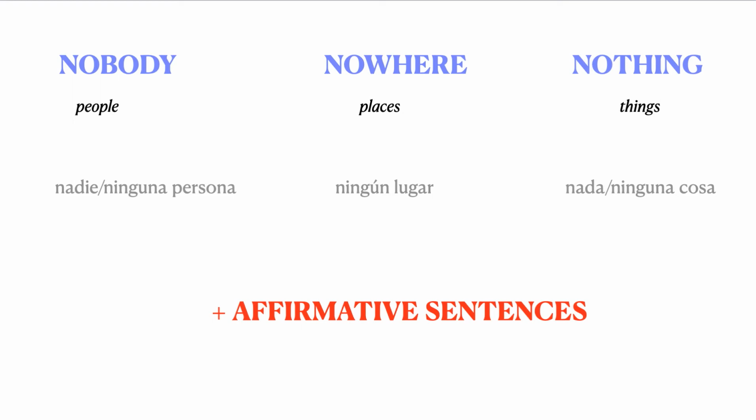No. If we mix no with body, where, or think, we can see nobody, nowhere, nothing. Nobody means nadie, ninguna persona. Nowhere, ningún lugar. Nothing, ninguna cosa. But it's important to remember that you always have to use them in affirmative sentences, okay? So the sentence will be affirmative, but the meaning is more like a negative meaning, okay? But remember, you can't use it in negative sentences. It's always affirmative.